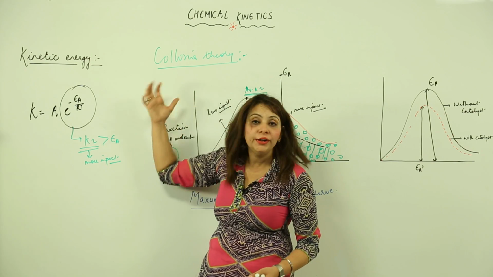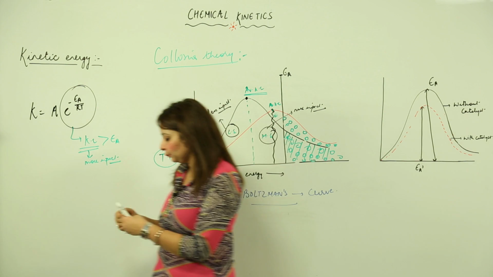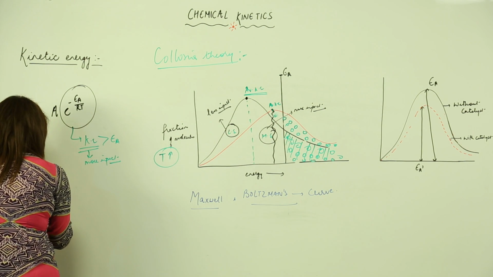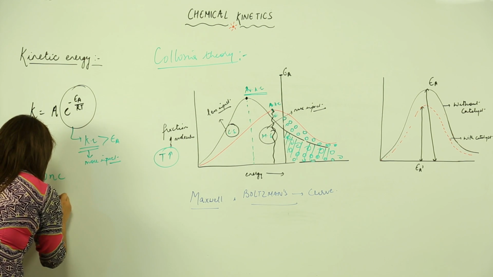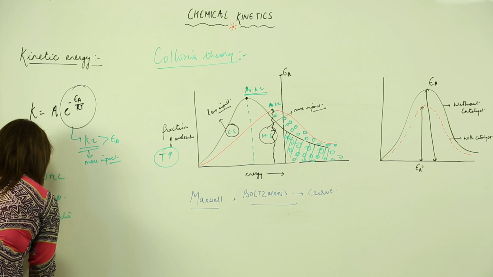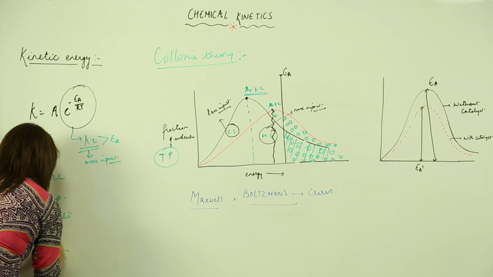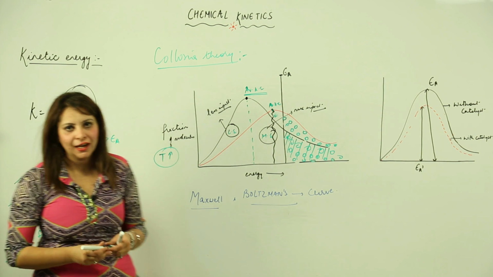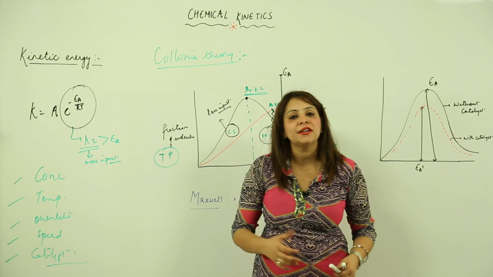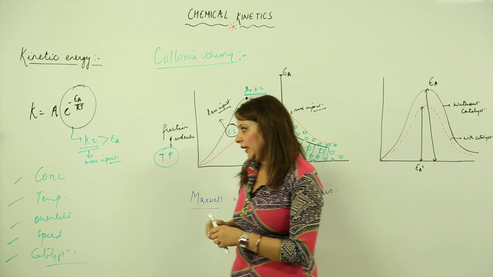So for a successful collision, there are certain factors which affect the collisions, right? What are those factors? First factor is concentration, second factor is temperature, third is orientation, fourth is speed, and fifth, last but not least, is catalyst. So we have different factors which affect the collision. One is the concentration. See, I am just explaining with an example.